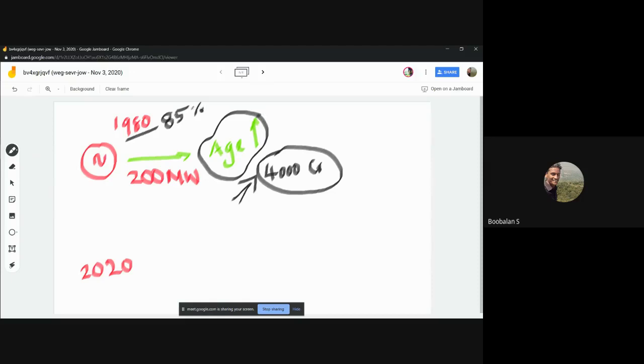So power generation conversion, right? So coal fired power plant or maybe hydro power plant, right? So the input is coal, the output is electricity. Coal also has thermal energy, right? So thermal energy is converted into electrical energy. This fuel conversion, thermal energy to electricity conversion, will be around 85%.